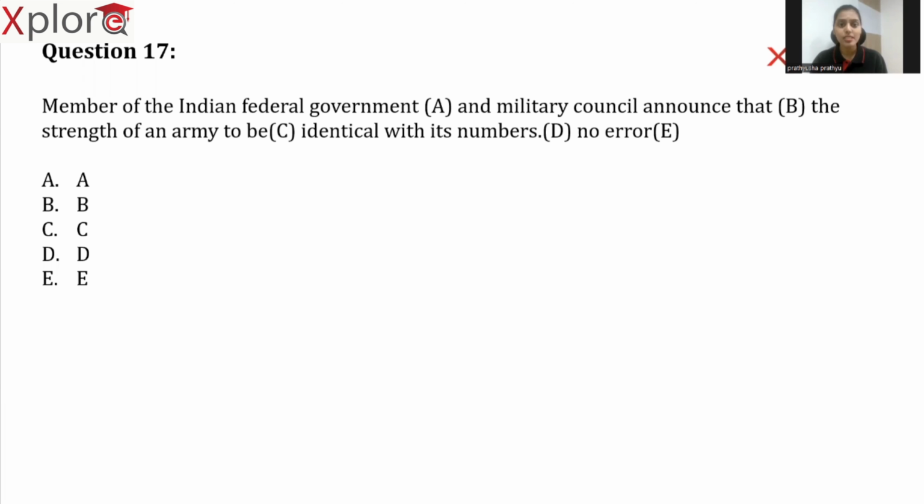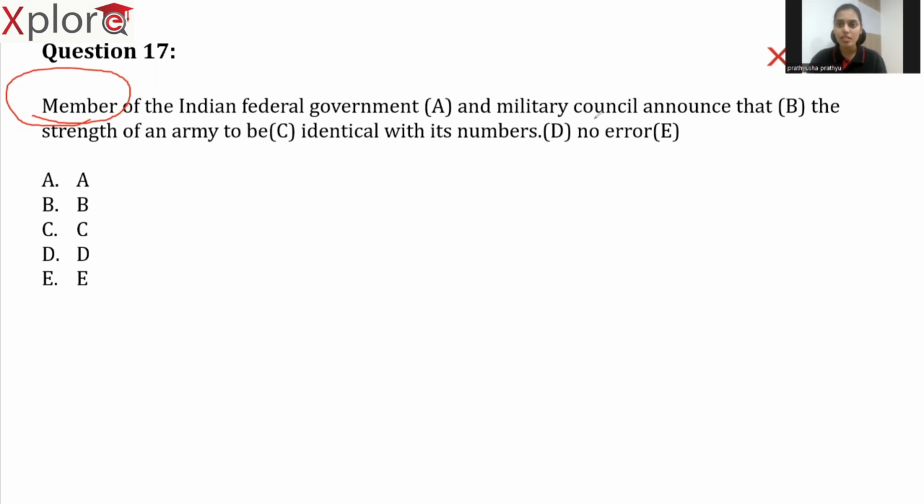Member of the Indian federal government and military council announce that the strength of an army to be identical with its numbers. So this is the sentence. And what is the error in this sentence? We are talking about member. So what is our subject? A member of the Indian federal government and military council.